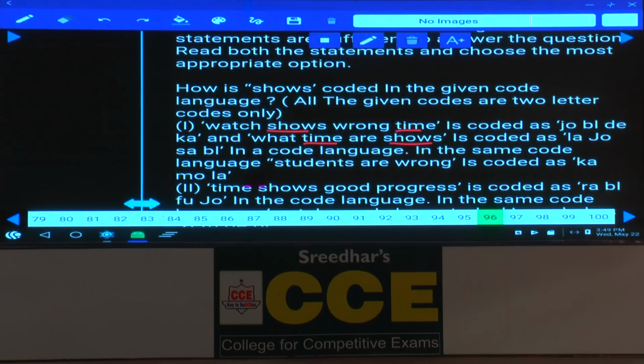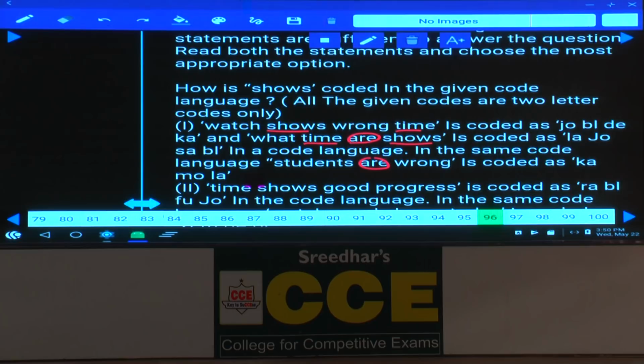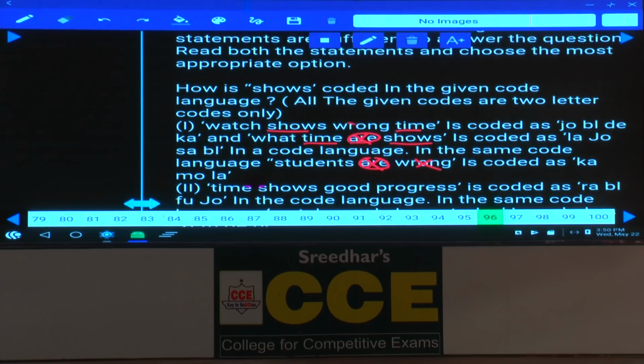And in the same code language, students are wrong. Now students are wrong, and now are and wrong. Now if you compare these two, are is common here. What time are shows, and are is the code which is common between these two. As are is the code common between these two, then we can determine the code for the word wrong as well. Though we are getting the answer for wrong, whereas for shows and time you have 2 words and 2 codes, hence 1 alone is not sufficient.